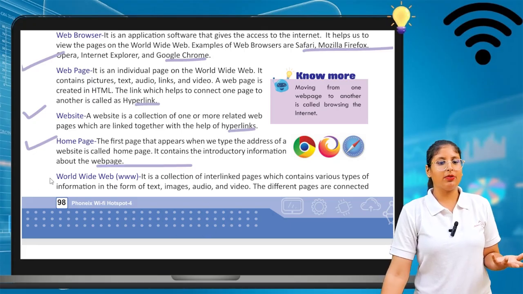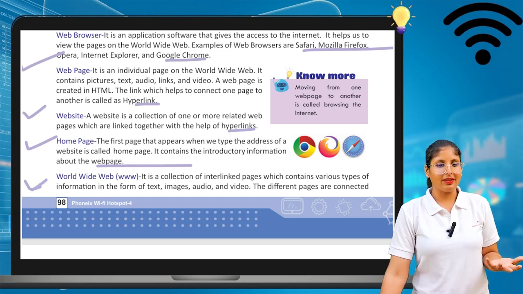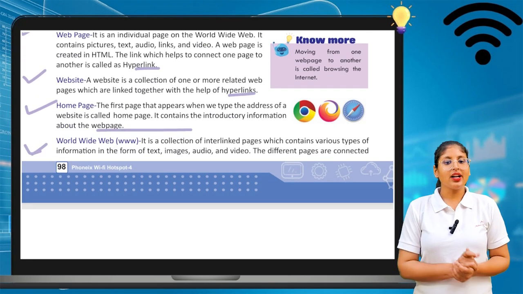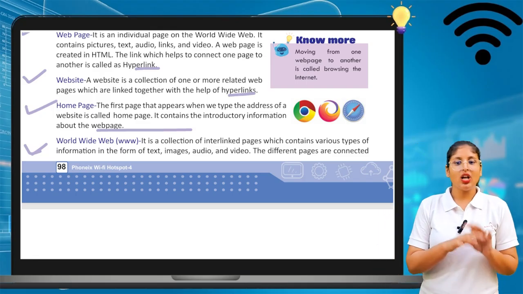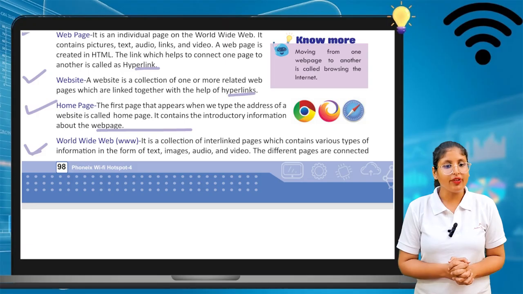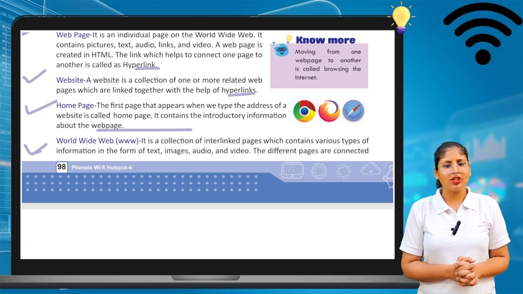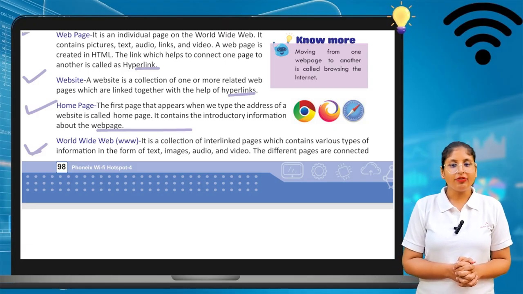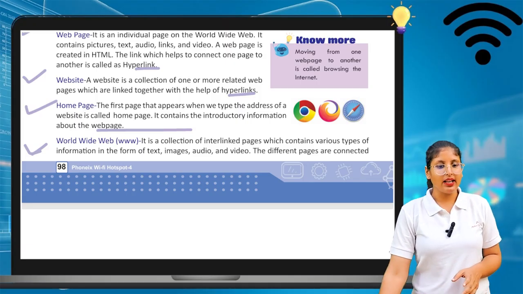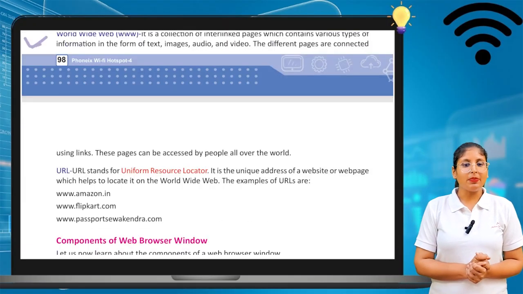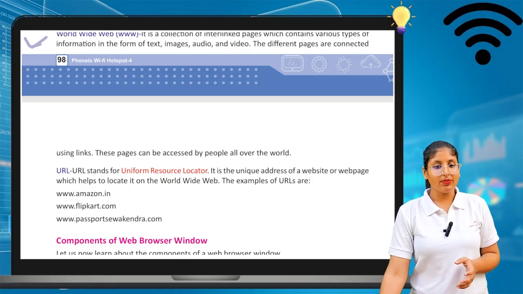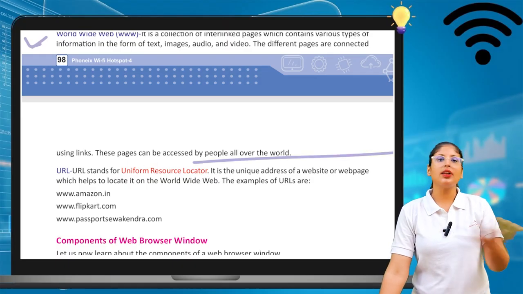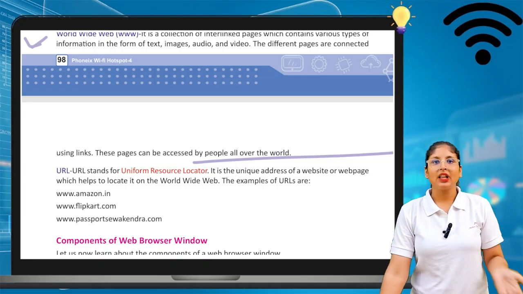World Wide Web, www. When we search anything, it comes with www. What does it mean? It is a collection of interlinked pages which contain various types of information in the form of text, images, audio, and video. The different pages are connected using links. These pages can be accessed by people all over the world. So if something is on the www, everyone can see, read, and search it.